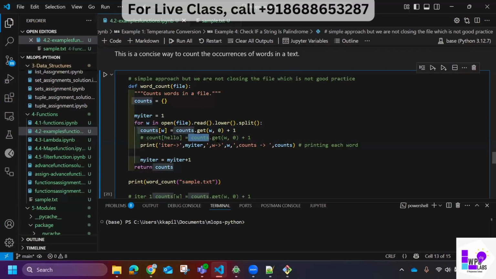Count dot get. Now what will the dot get function help us in? It will help us in counting how many times this particular hello word is appearing, and it will store this particular score in this dictionary. How will it store? Let me try to show you.